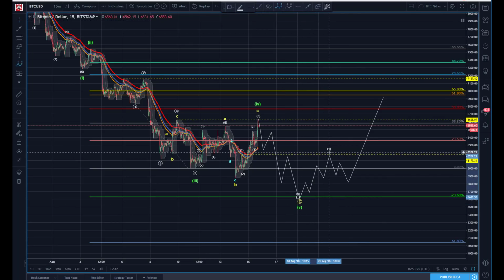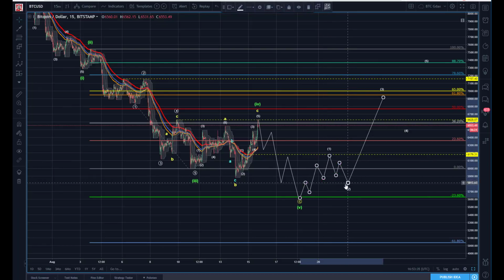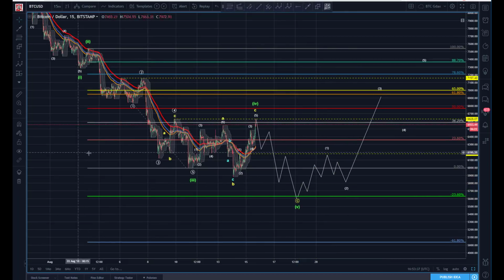So if I finish that, it would look like this in the count. This would be our first 1 wave, ABC into a 2. We don't know what depth there. And then we're looking for 3, 4, and 5 to take us back up. Then we have a potential. So here's the trade I propose, right? Either you're shorting it right now with a stop over this pivot, which is not unreasonable, right? Very, very great risk reward.